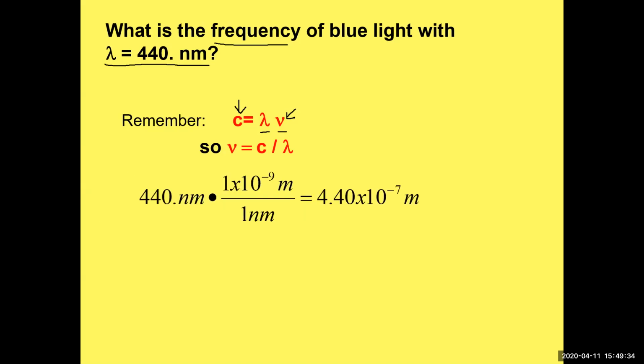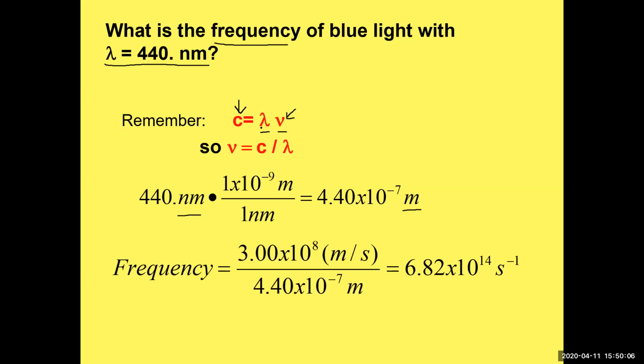Now c is given to us in meters per second all the time. So our wavelength has to have meters as its unit. It was given to us in nanometers here, but we want it to be in meters so that it cancels out correctly in that equation. So this is just the conversion from nanometers to meters. So 440 nanometers is equal to 4.4 times 10 to the minus 7 meters. And that's using the definition that we learned here of nano.